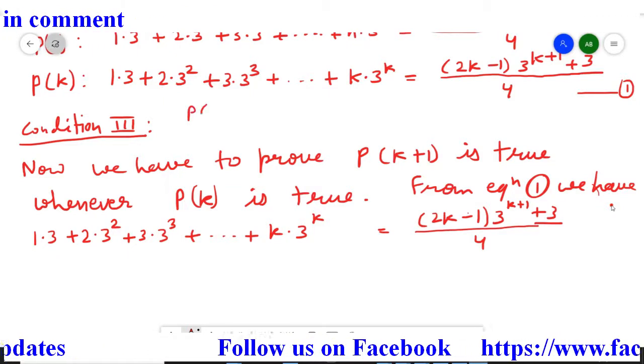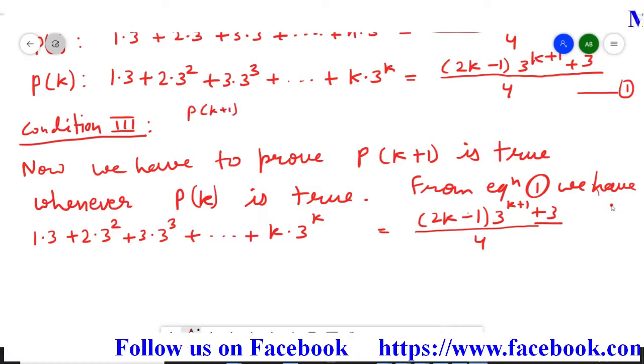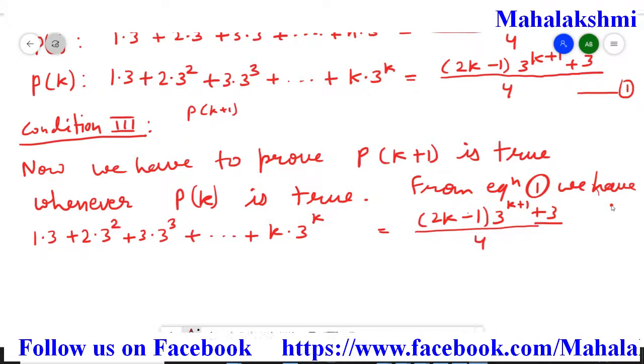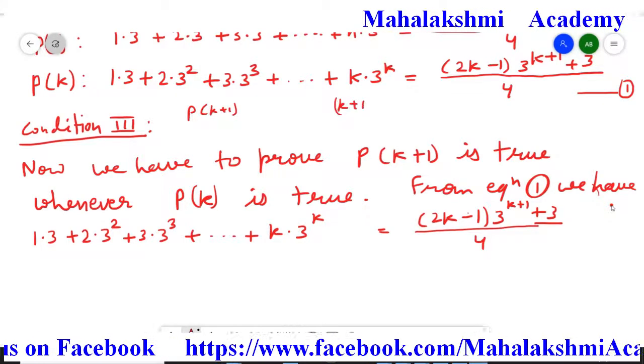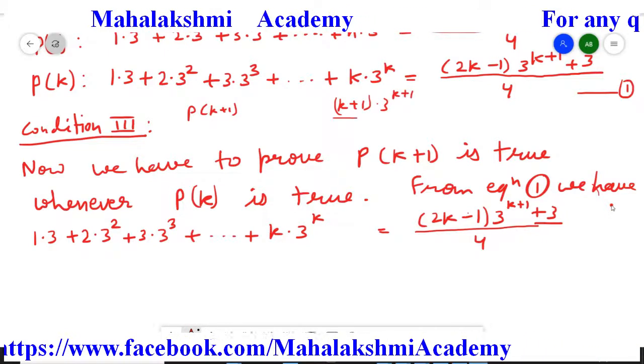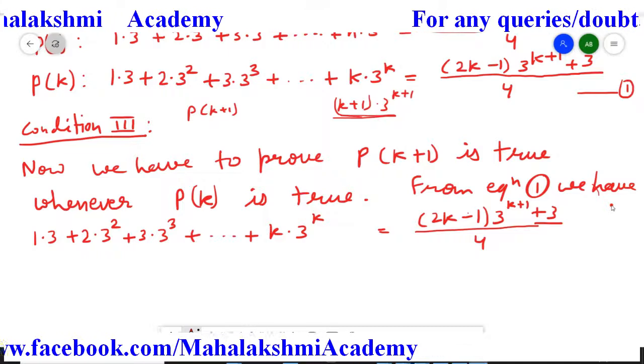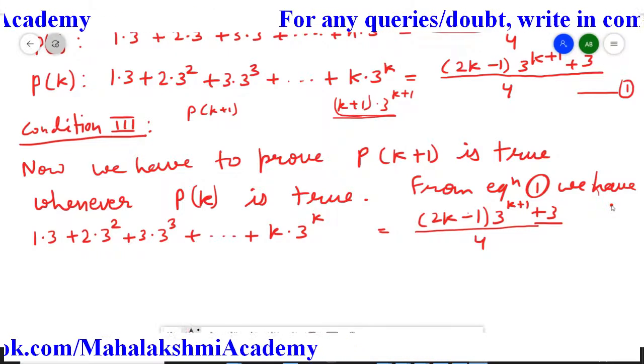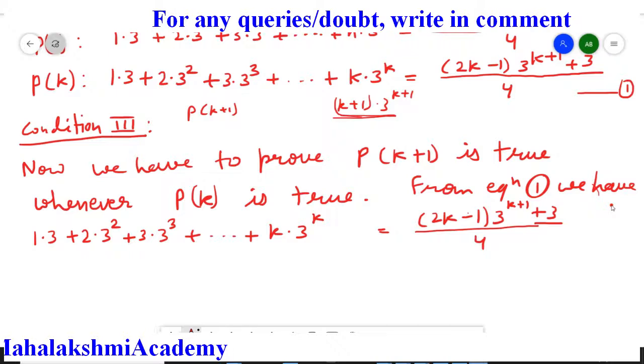So for Pk plus 1, the last term is going to be k plus 1 multiplied by 3 to the power k plus 1. So this term we need here.